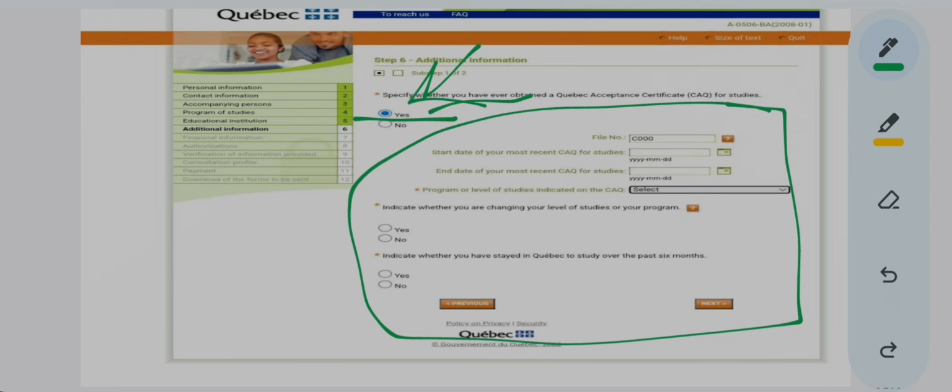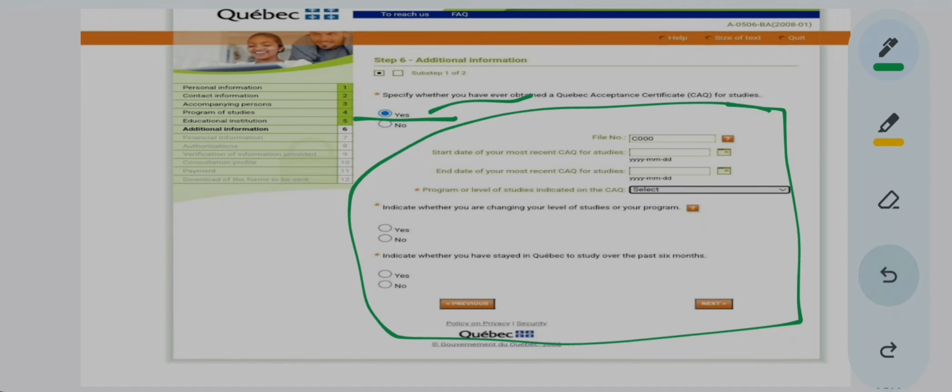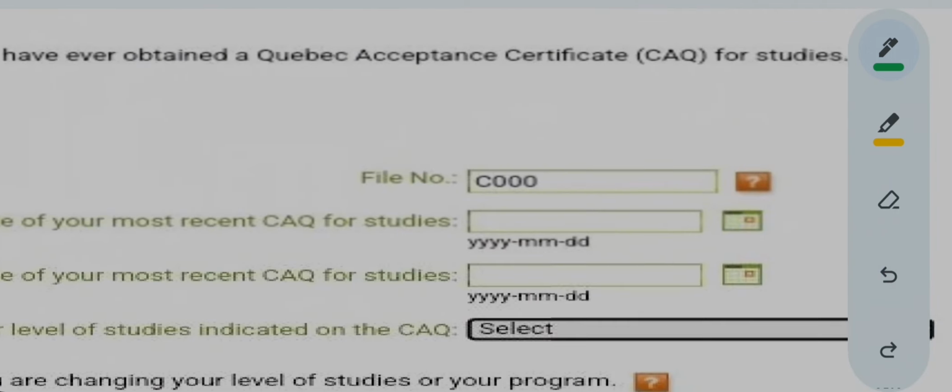So now this application is your second application. You have already applied for CAQ previously. You have received your previous CAQ already. In that situation, when this page comes and you select yes, you will have to fill in this information. Now we go to what information you will have to fill.